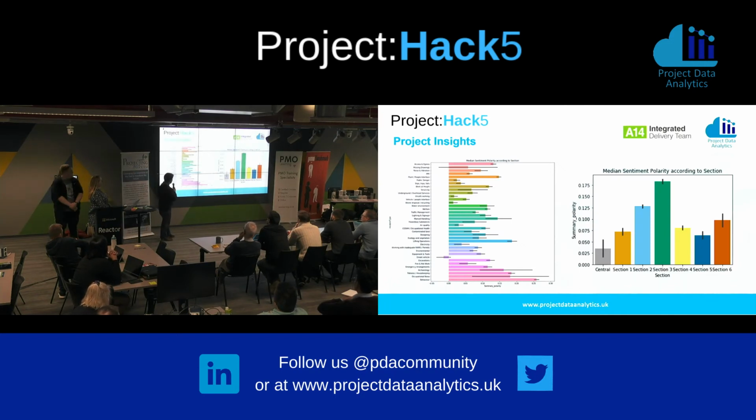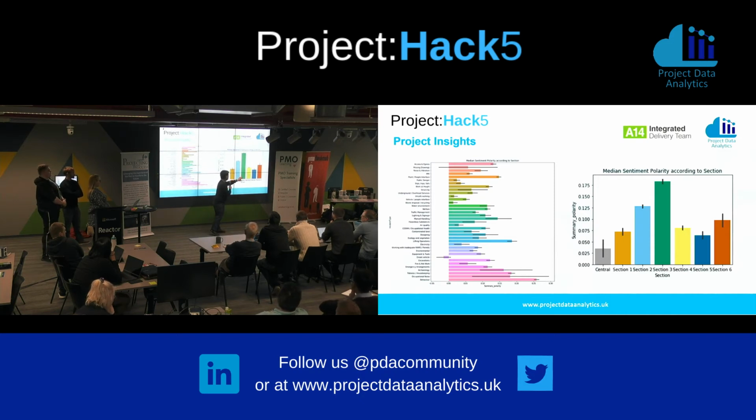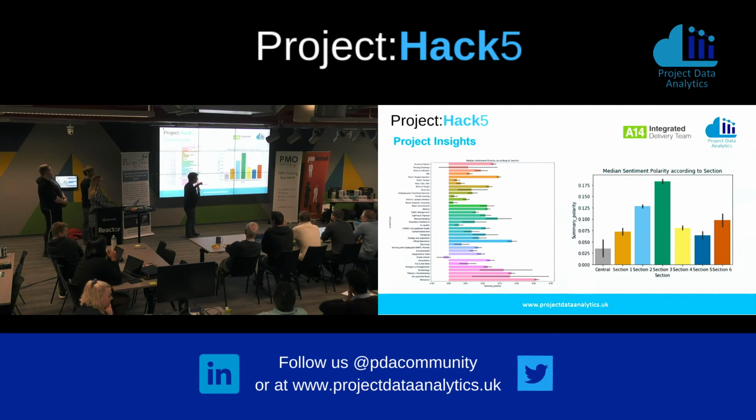Using our sentiment analysis generated by TextBlob, we were able to generate new insights from the data. For example, we were able to identify which type of incident is generating the most negative response from the user, for example public danger event or errant vehicle event. We are also able to identify which portion of the road is generating the most negative feeling among the users, for example the central portion, section 1 and section 5. This could be useful to determine which part of the road you should focus your effort on to improve the sentiment of the users of the road. Next slide, please.